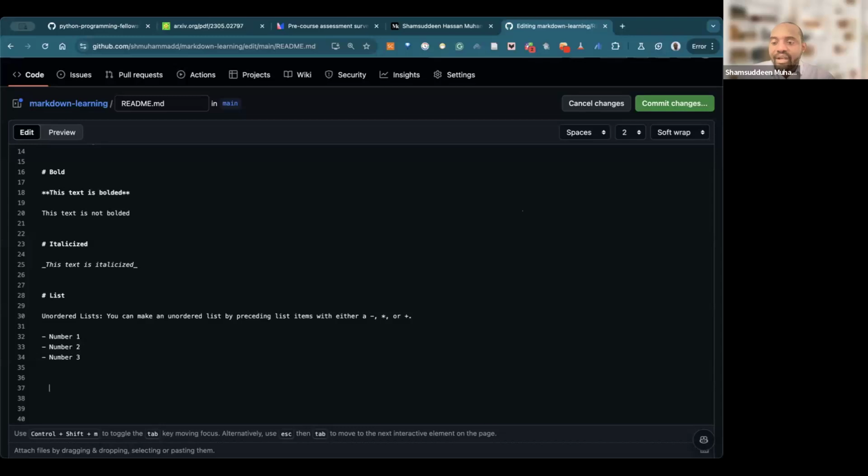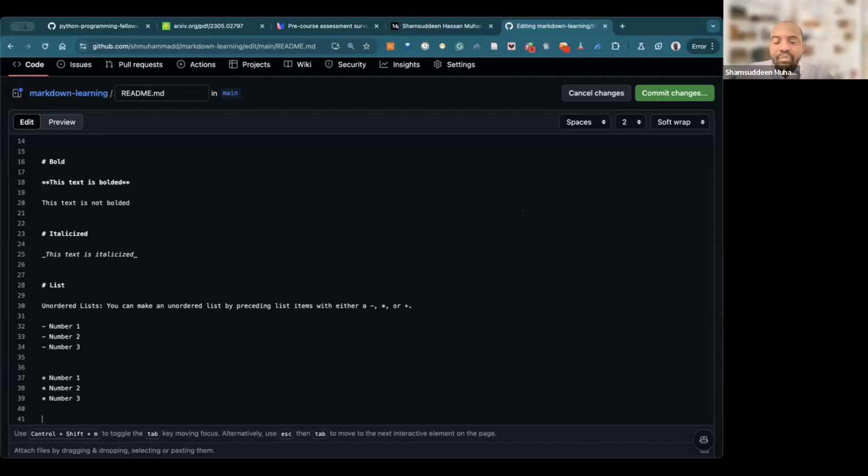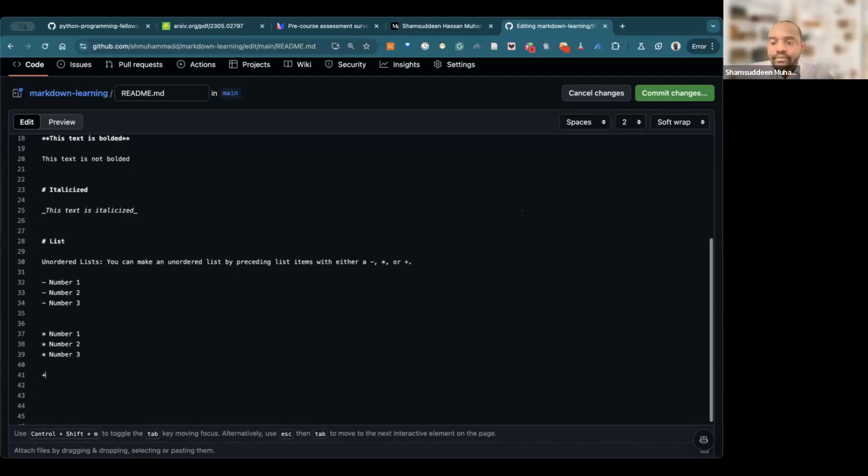So when you finish this one, let me do another one. You can see here I use this, but let me use star and say number 1. Type enter, number 2. Type enter, number 3. Type enter, right? Let's do plus. Number 1, enter. Number 2, enter. Number 3, enter. Okay, so we create a list. Let's save this one and see what will happen.